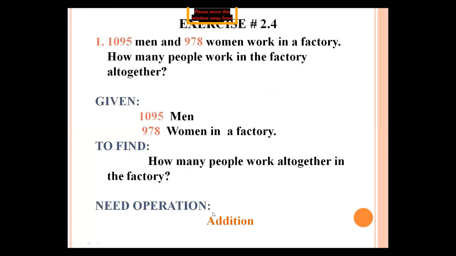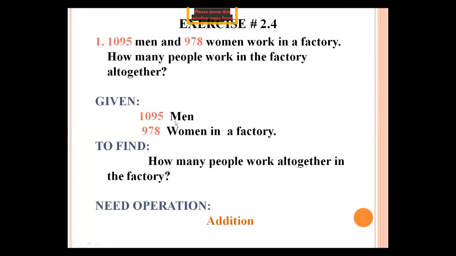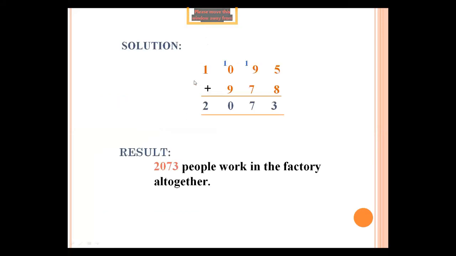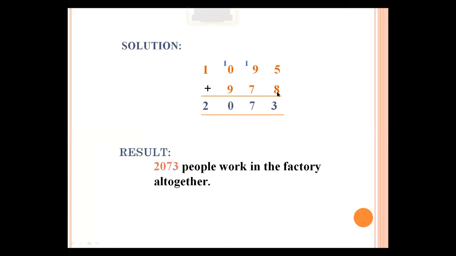Moving further, if you want to take a screenshot of these slides, you take it right now. Okay. Now come to the fourth step, that is solution. First of all, you write number of men, that is 1095, and then you write number of women, that is 978. Starting from units, tens, hundreds and thousands. So starting from this side, 5 plus 8, 13, 3 here, and one of these three shifts at the place of tens. 9 plus 1, 10, plus 7, 17.